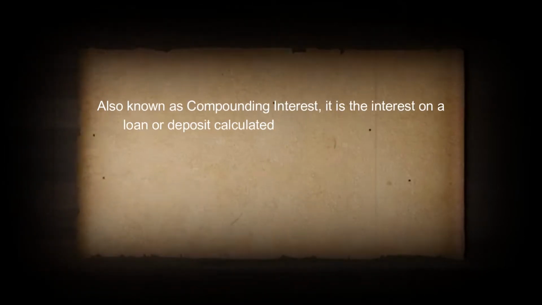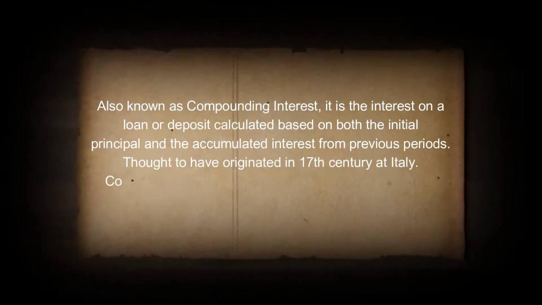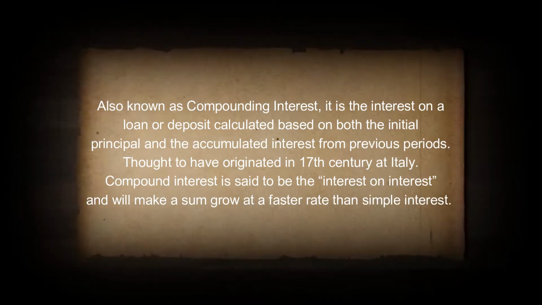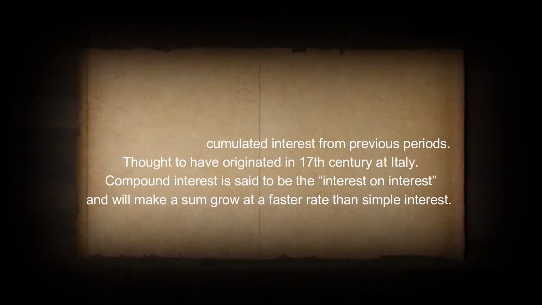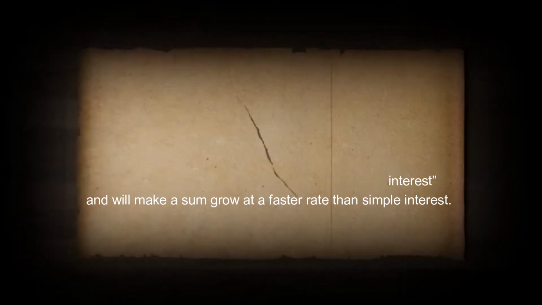Compound interest, or compounding interest, is the interest on a loan or deposit calculated based on both the initial principal and the accumulated interest from previous periods. It is thought to have originated in the 17th century in Italy. Compound interest can be thought of as interest on interest and will make a sum grow at a faster rate than simple interest. Now, let us tell you a little bit of a story.